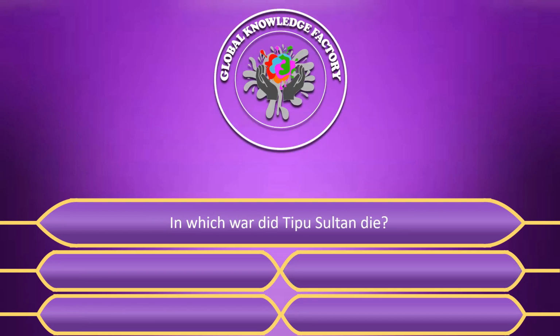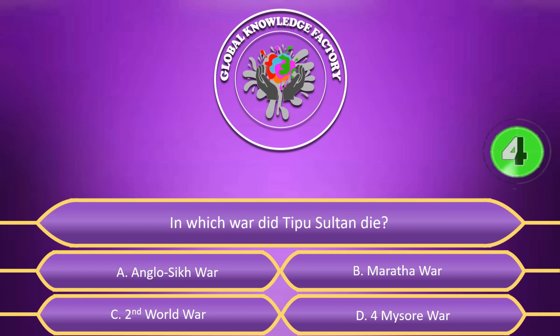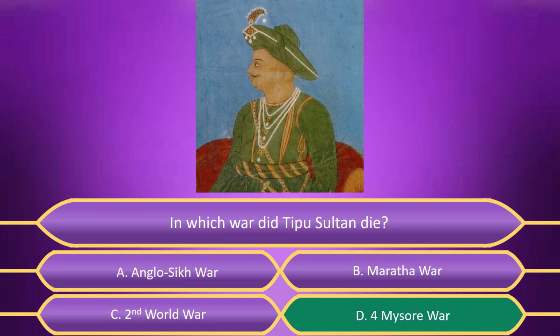In which war did Tipu Sultan die? A. Anglo-Sikh War. B. Maratha War. C. Second World War. D. 4th Mysore War. Answer is D. 4th Mysore War.